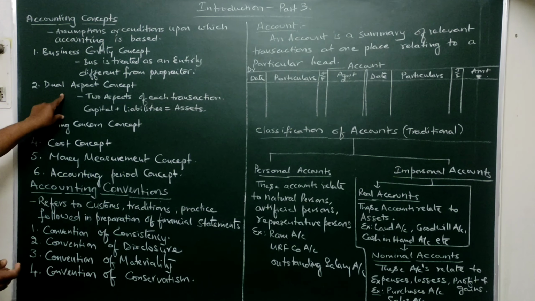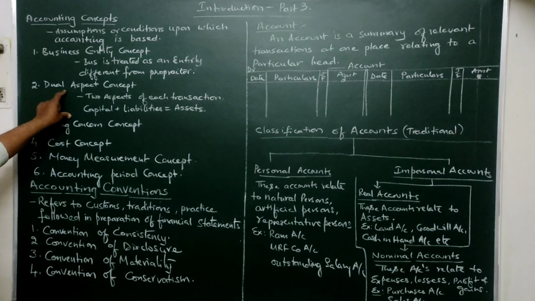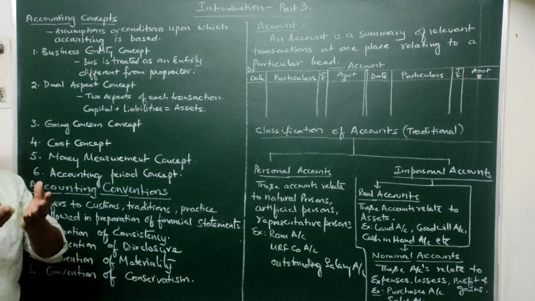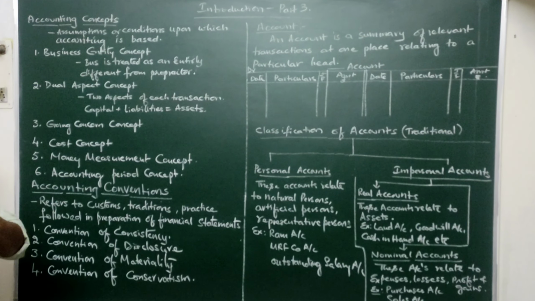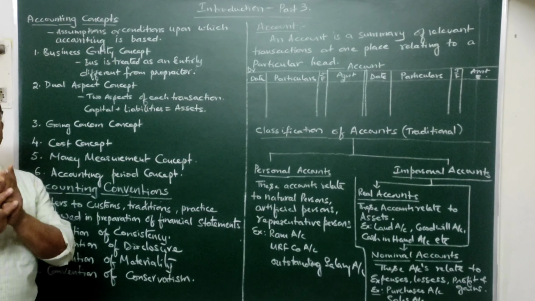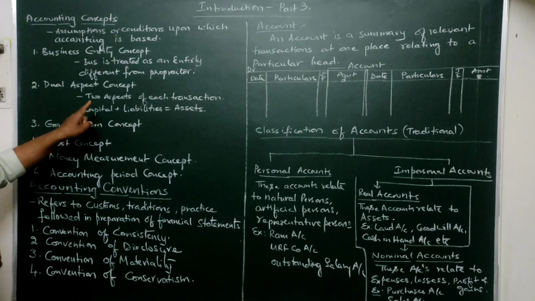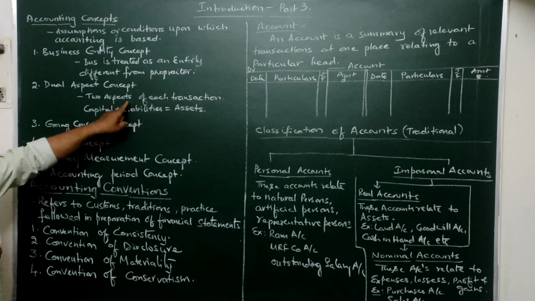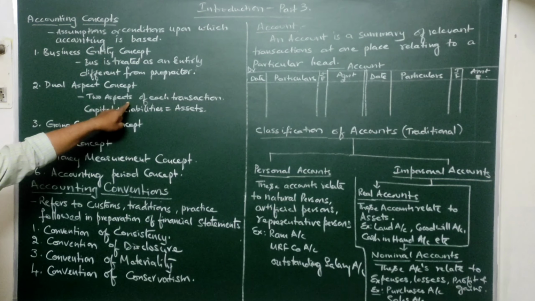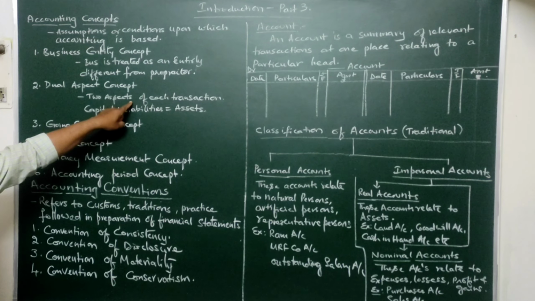Coming to the dual aspect concept, this concept clearly says that in every transaction, if you observe, there will be two aspects. One is the giving aspect, another is the receiving aspect. The dual aspect concept says that in every transaction there are two things: one is the giving aspect and one is the taking aspect. So there will be two aspects of each transaction. Based upon this, our double entry bookkeeping is founded.